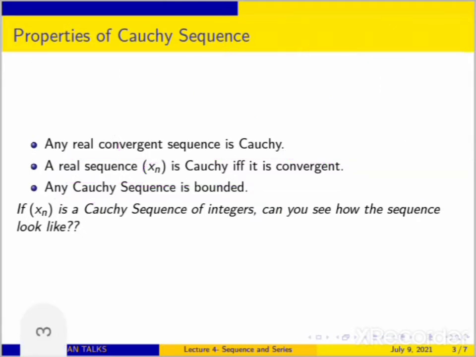You use the fact that xn converges to x, and xm also converges to x. So you can take epsilon by 2 distance, and then choose a suitable n naught to be the maximum of the ones corresponding to epsilon by 2 in both cases, and then you can verify the first part.